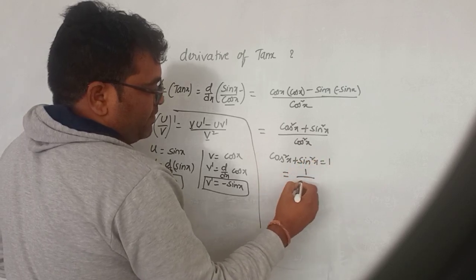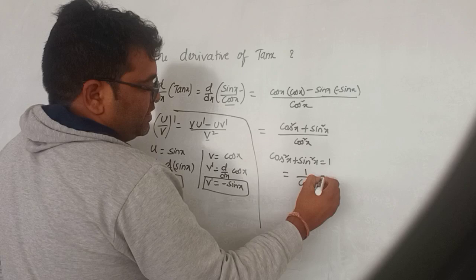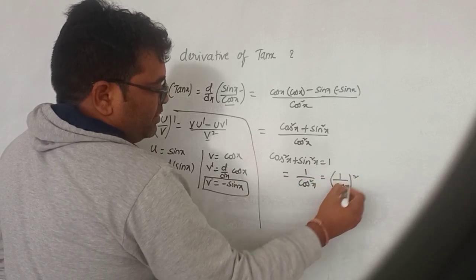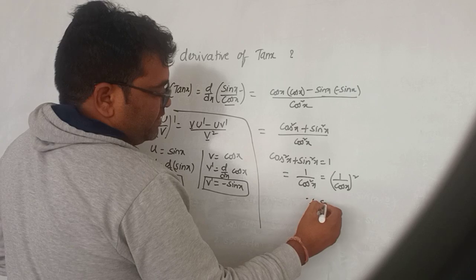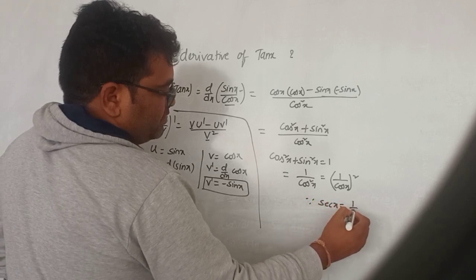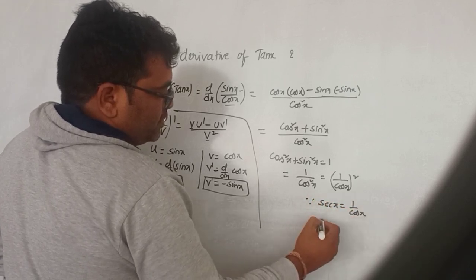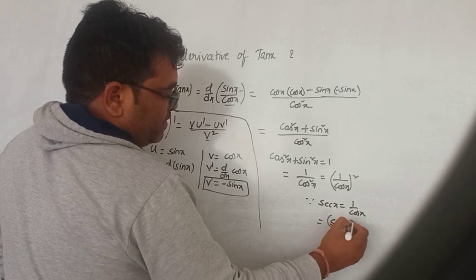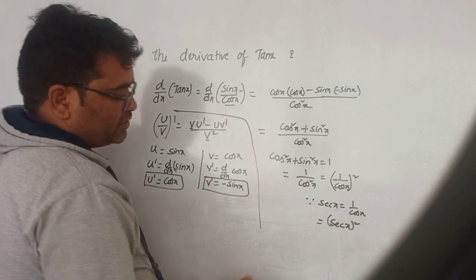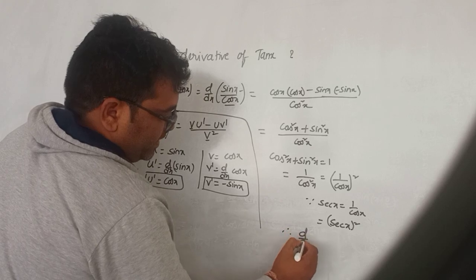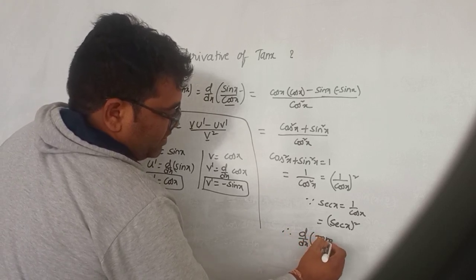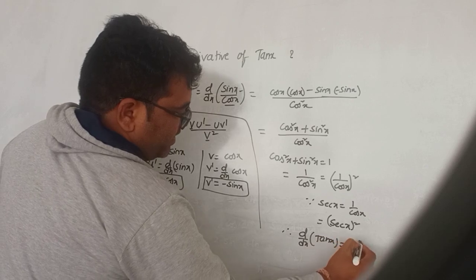That means 1 by cos square x, that we can write as 1 by cos x whole square. But since we know that secant x is equal to 1 by cos x, so here we can write secant x whole square. So therefore dy by dx of tan x is equal to secant square x.